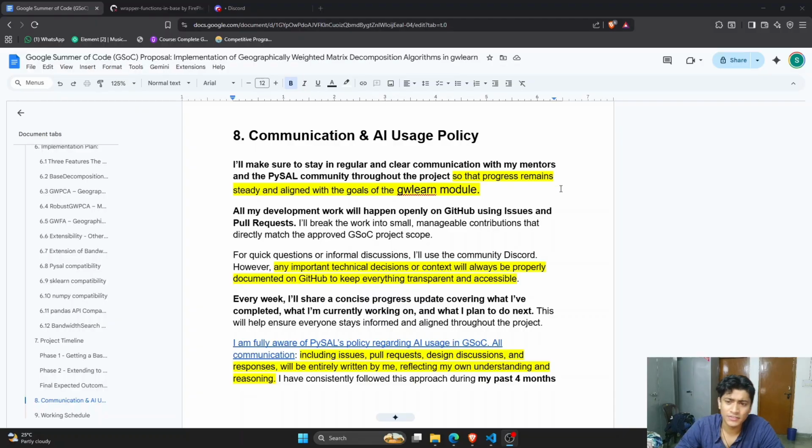All right, so this is the last section, communication and AI usage policy. For the last 4.5 months, I have been contributing regularly to PySAL and seeing its systems and everything. One thing is for sure: up till now, I haven't done a single communication using AI. It's never like I copy-paste something from ChatGPT. I communicate and put my thoughts and intuitions in a very human way, and never take something from AI and make the maintainers feel that they are talking to a chatbot.